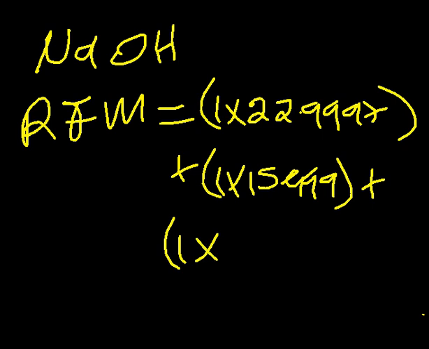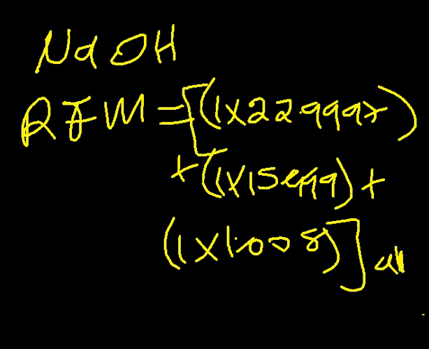We have 1 times 1.008. And at the end of the day, we'll have it in atomic mass units. Then from there, you'll be able to have the relative formula mass of a compound.